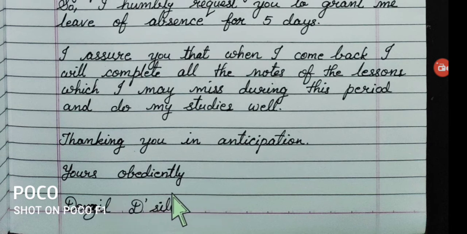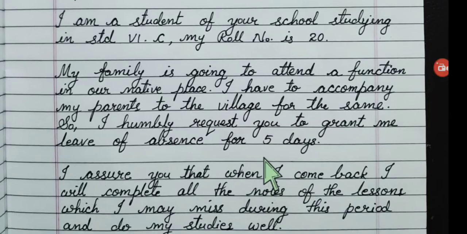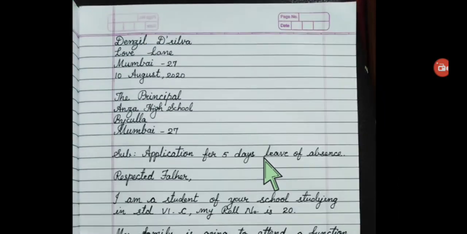The name you can write down in the conclusion here. In the subscription, you have to write yours obediently. We studied earlier: yours faithfully, yours truly, yours sincerely. So you can write here yours obediently and write the name Denzil De Silva and complete the letter. So this is the format of your letter.